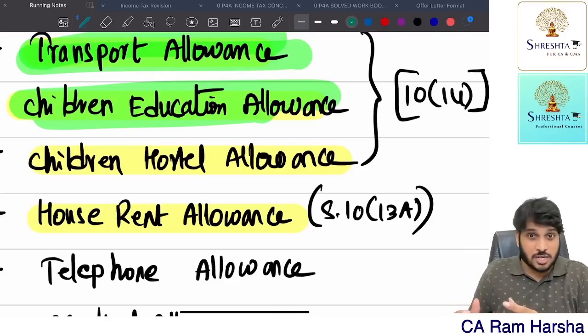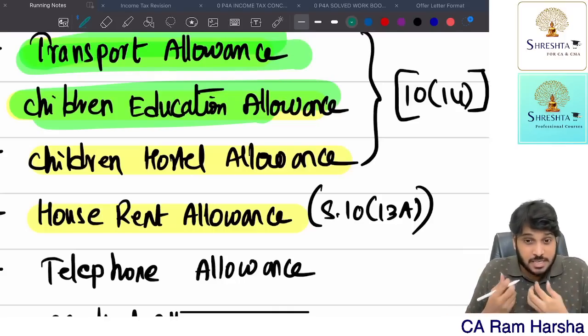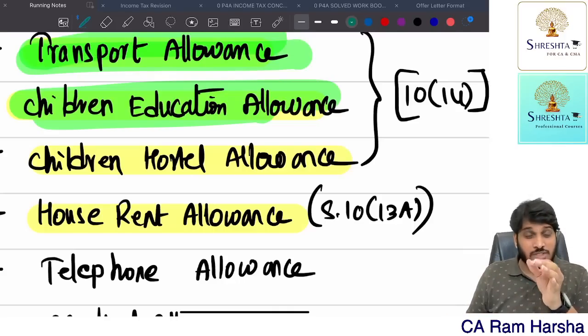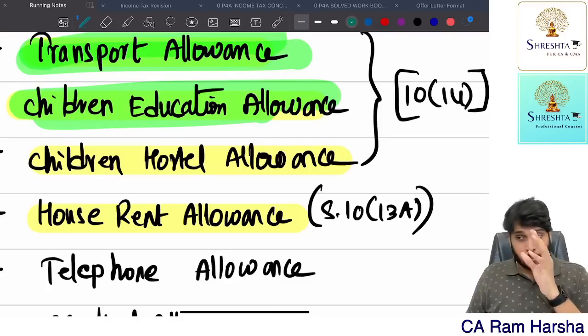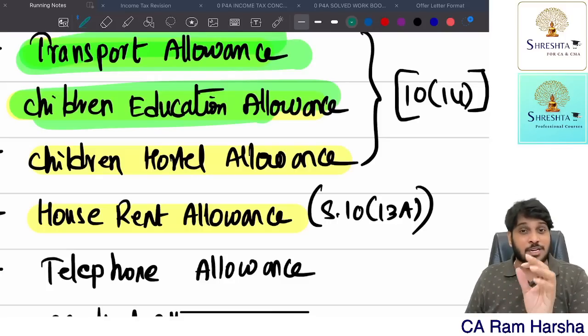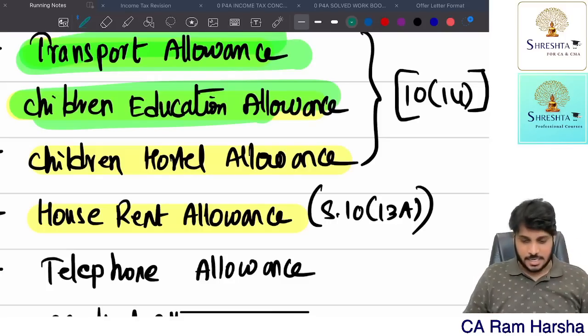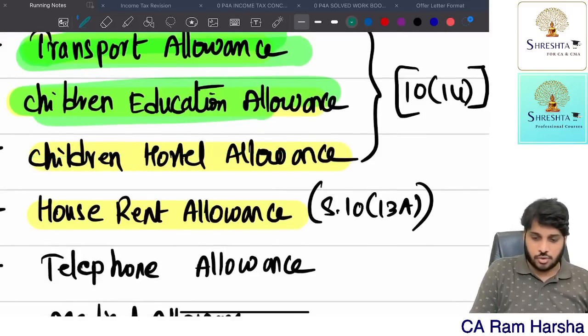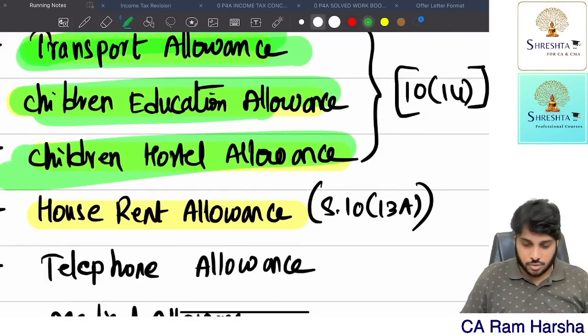For employee children, for hostel purposes, if the employer company is giving some allowance, it is exempted up to 300 per month per child. So per child per month, how much is exempted? 300, maximum for 2 children. Getting it? So hostel allowance is also over.